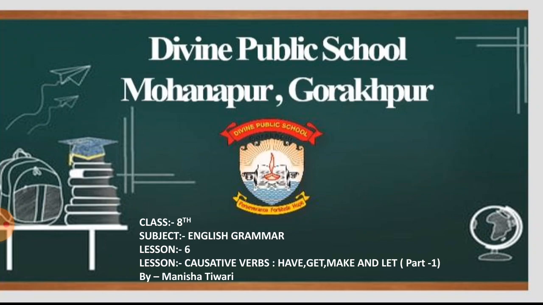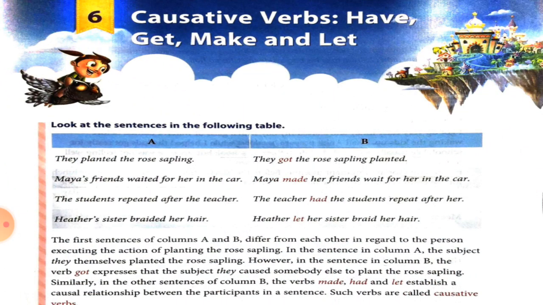Students, today we are going to read lesson 6, causative verbs: have, get, make and let. Students, this is part 1 of this lesson. So first of all, students, what are causative verbs? To know causative verbs, first read the sentences that are given here.